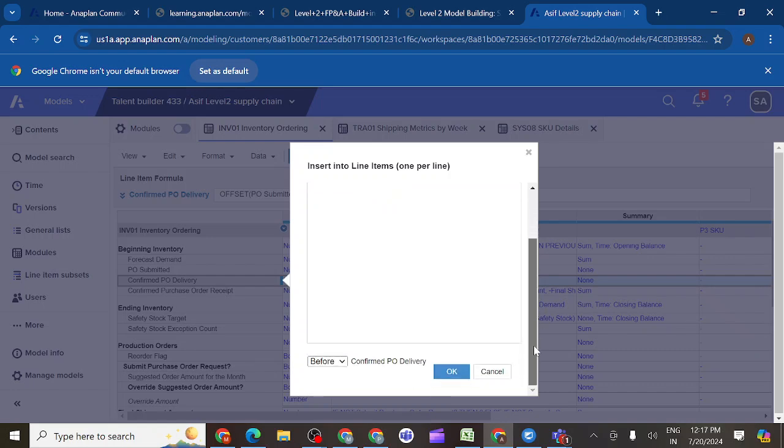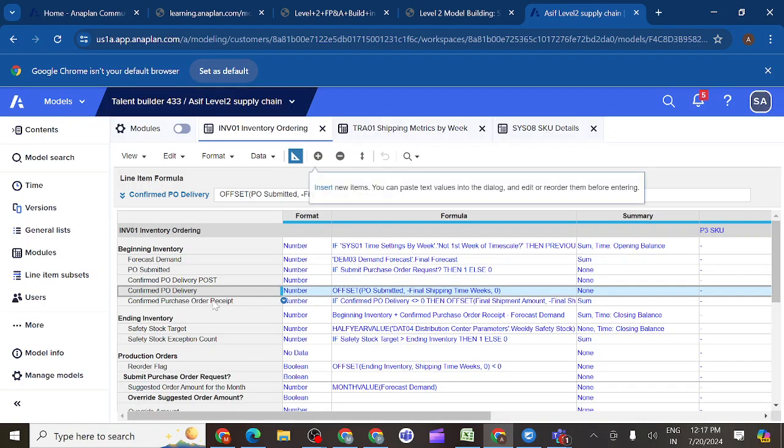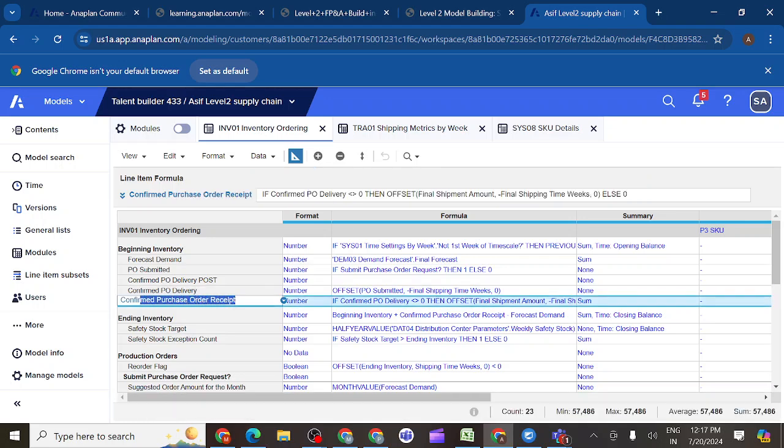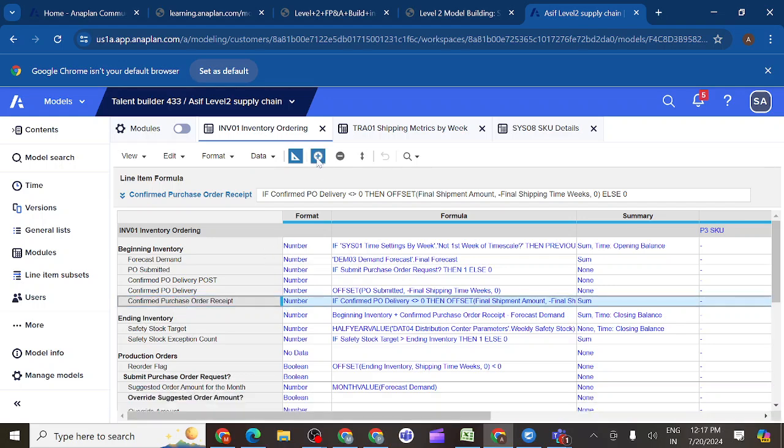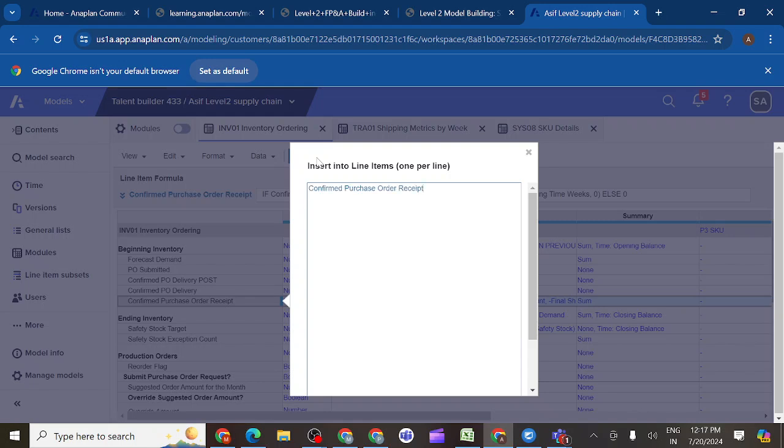So again, simply, I will copy this one as well. Then what can I do? Simply I can copy and paste it with POST.